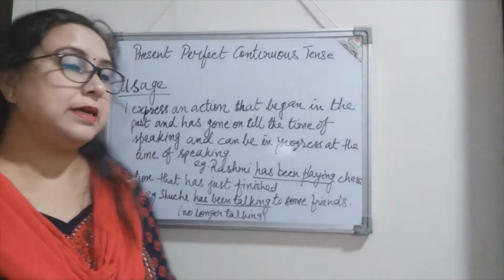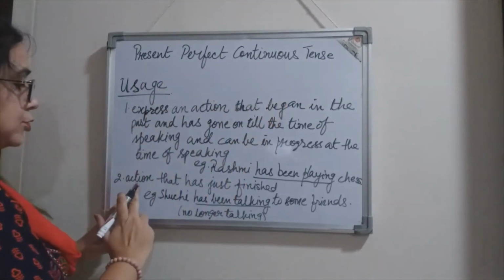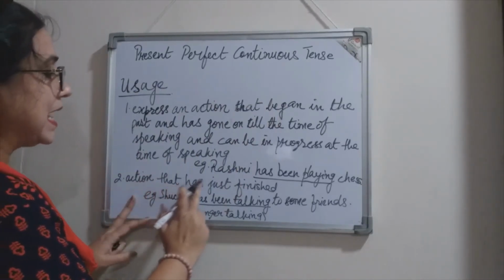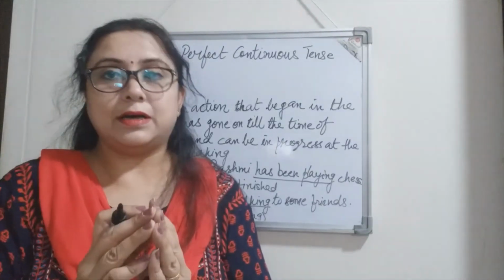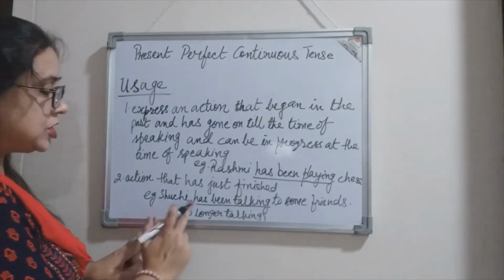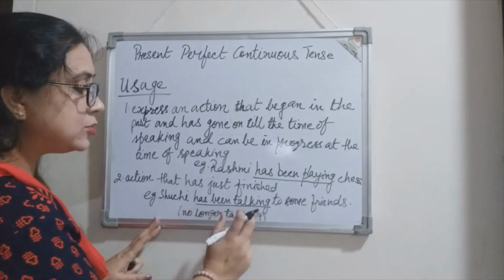Secondly, we use present perfect continuous tense to show those actions which have just finished, right? For example, Shuchi has been talking to some friends. Now, has been talking, right?